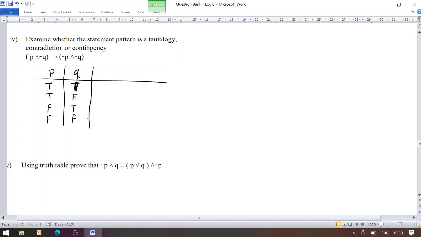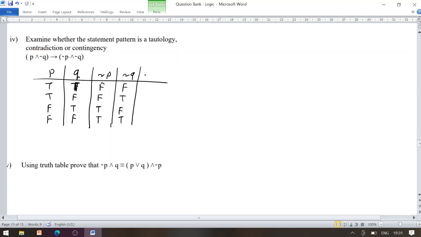Now we require negation of P and negation of Q. So negation of T becomes F while F becomes T. So we have the entries FFTT under negation P, while under negation Q we have the entries FTFT.